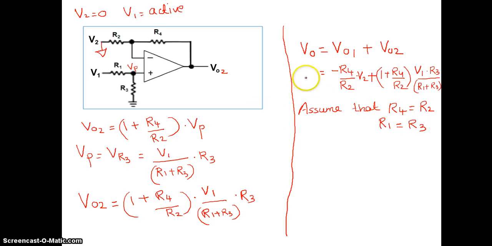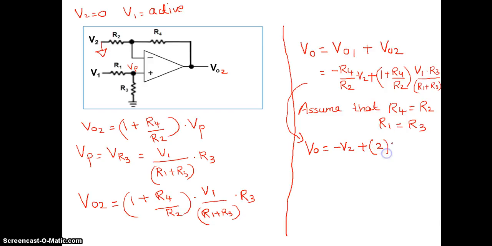So your output expression now becomes V out is equal to minus V2 alone, plus 1 plus R4 by R2. R4 and R2 are equal, so that is 1. 1 plus 1 will become 2